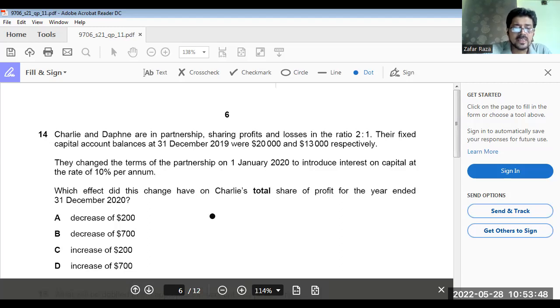If he introduced interest on capital, that is 20,000 multiplied by 10%, that is 200. So whatever share of residual profit he will get is going to be decreased by 200. Getting my point clear? So option A should be the answer.